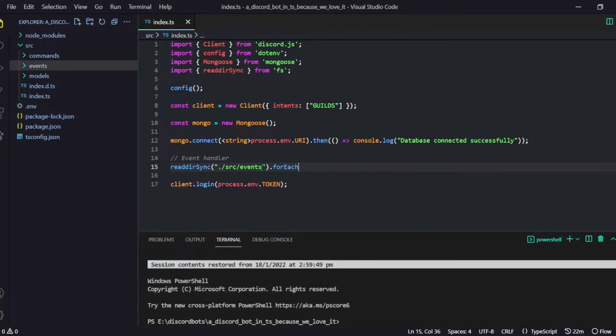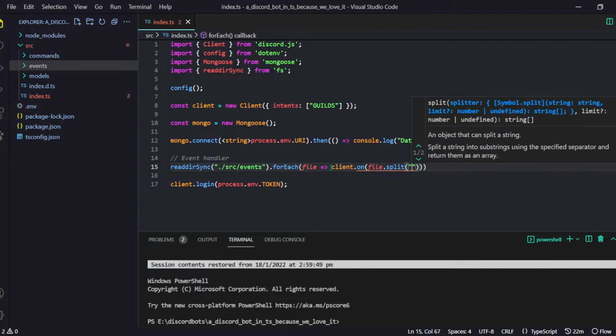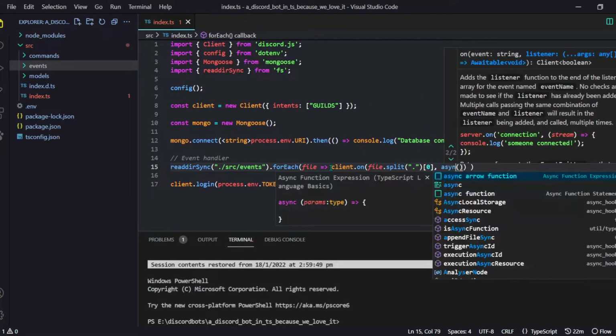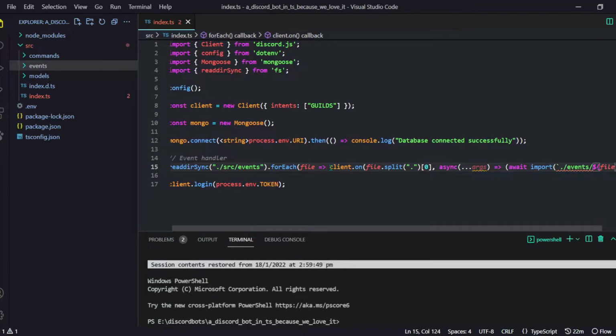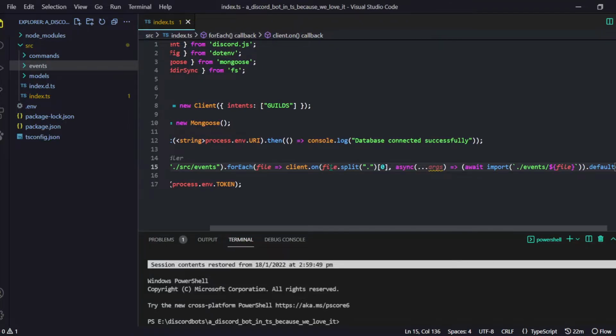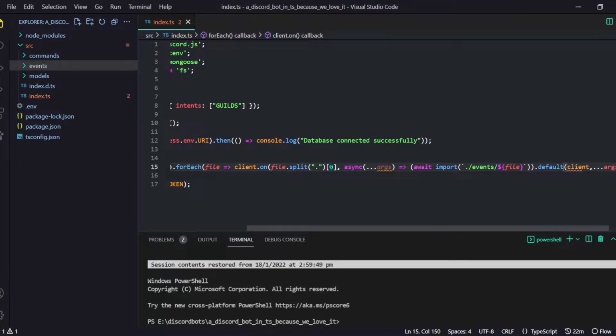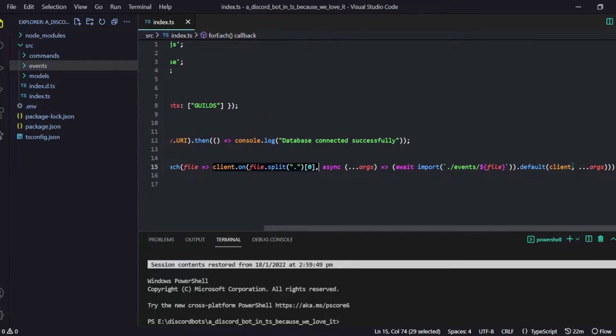And now we have to do dot forEach. By the way, this readdirSync function returns an array of all those files. So we will do client.on, and I will tell you what I'm doing here in a second. An async function in which we are getting all the arguments, and then we are using this import function. We are going to provide a cool location, ./event/${file}, and now we have to do .default to run this function. We have to provide the client and all the arguments. We are looping through each and every file, and we are registering an event listener, and then we are just running this file whenever that event happens.